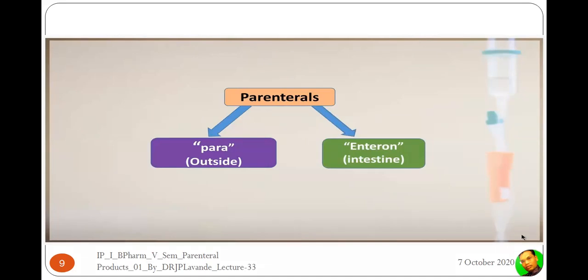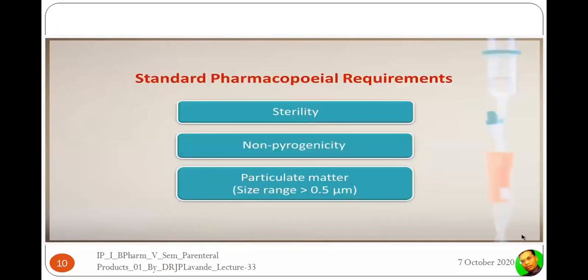So the route in which substances, drugs, or medicinal compounds are given outside the intestine, or by a route other than the intestinal, that is oral, such dosage forms or products are said to be parenteral products. Now the standard pharmacopoeial requirements, which are mentioned in the official books,